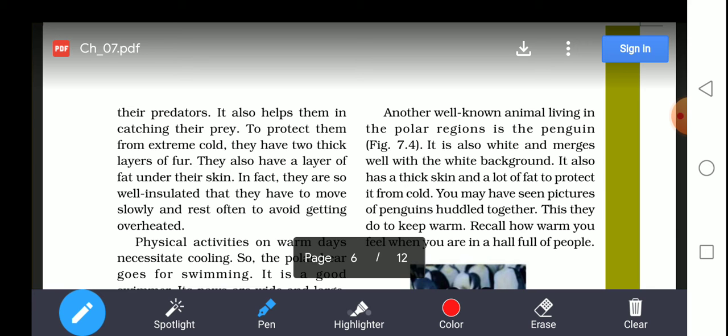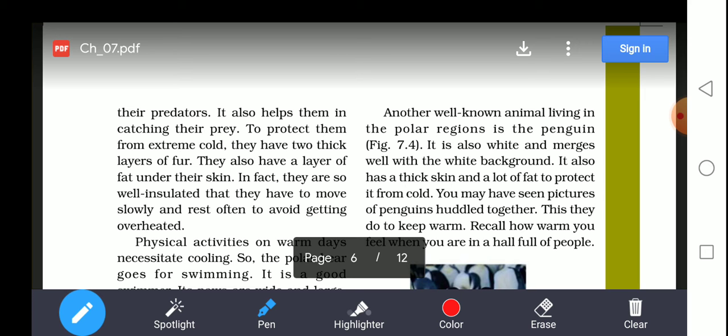If they are resting in one place, the two layers of fur and the fat stored under the skin will not allow the heat from the body to come out to the surroundings. Therefore, they will not rest for long.